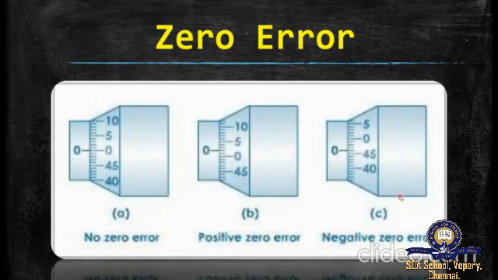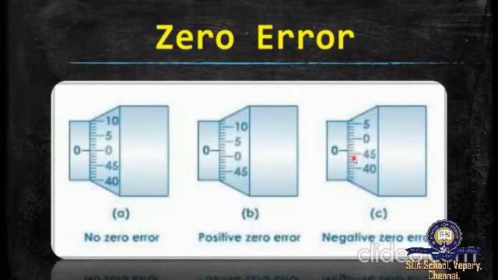In the third image, when the plane surface of the screw and the opposite plane stud on the frame are brought into contact, if the zero of the head scale lies above the pitch scale, the zero error is said to be negative. Here, it is at the 46th division. Here we have taken a 50 division head scale reading.